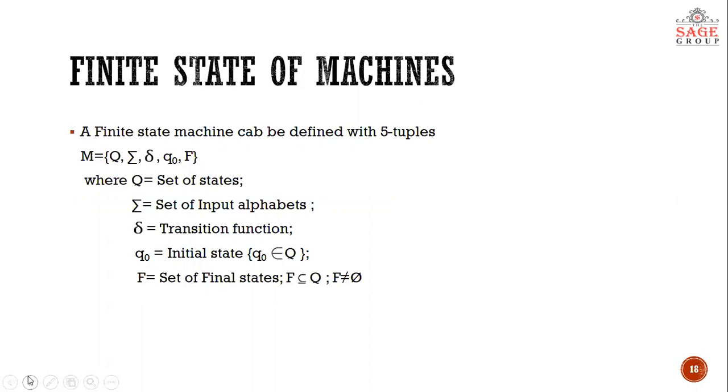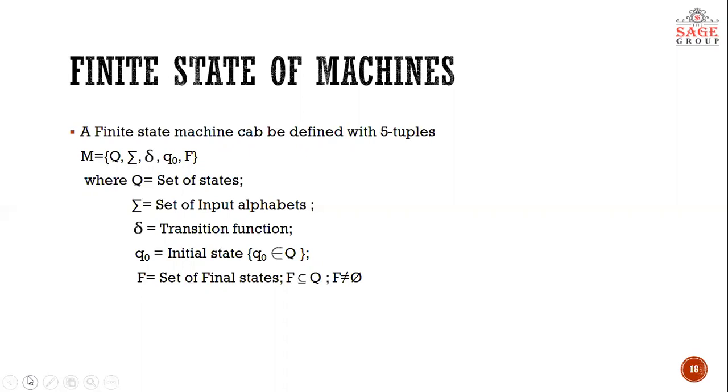One is with output and one is without output. In a machine with output, you give some input string as per the design of the machine and as per the requirement according to which it is designed, and an output string is received on the output side of that machine.